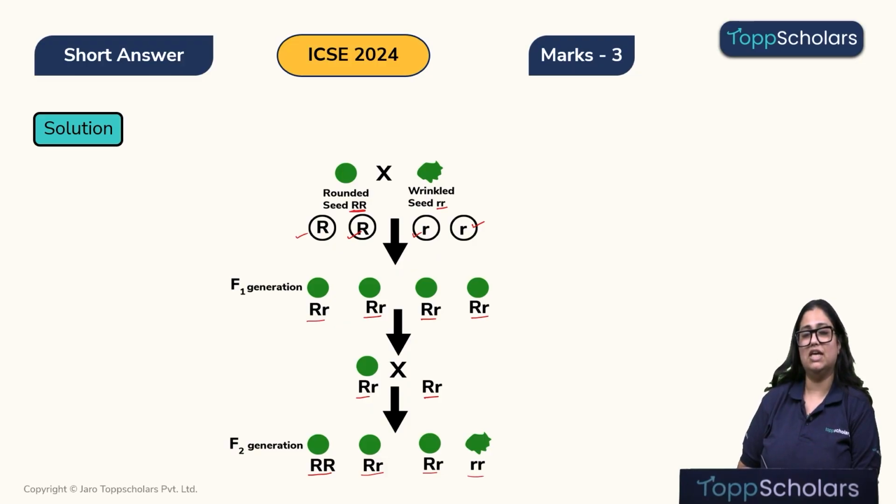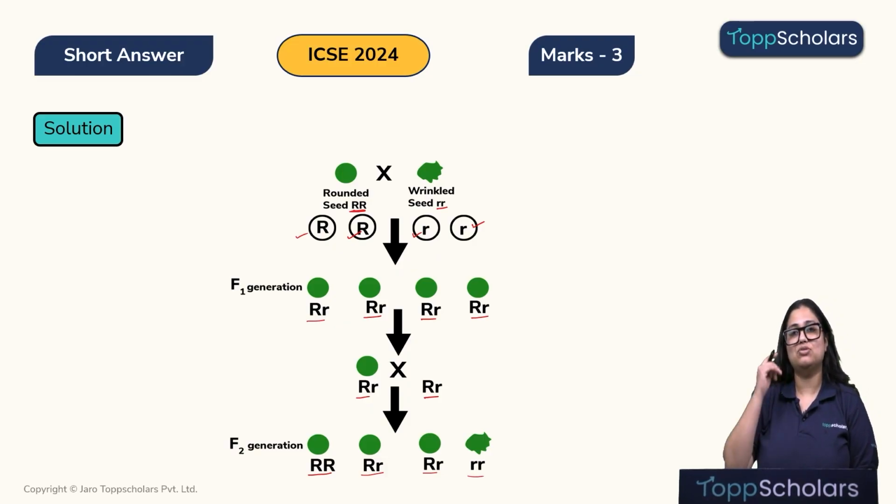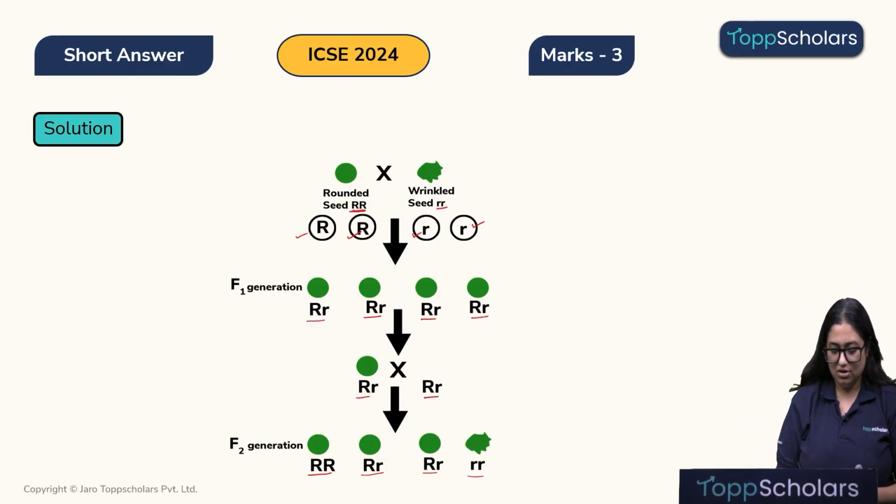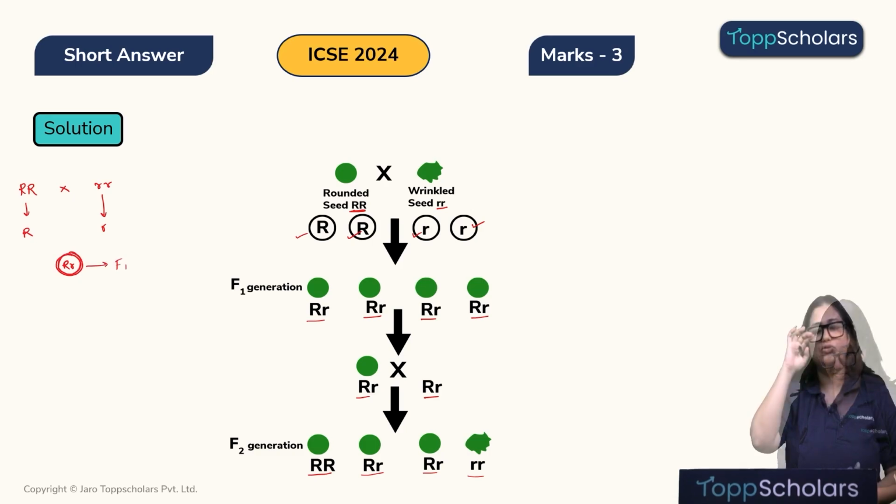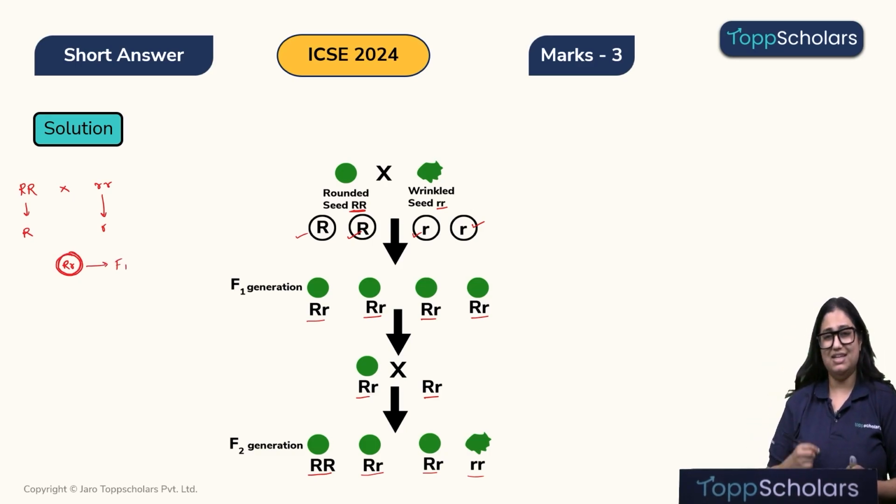If you are not able to follow this, let me solve this quickly for you so that it becomes very easy for you to understand. So we have a round seed and we have wrinkled seeds. On gamete formation, we will only get one of the alleles, which will come together, and therefore in the F1 generation, all of the seeds will have round shape. This is the F1 generation. To get the F2 generation from the F1, let's quickly make a Punnett square to make this simple for you.